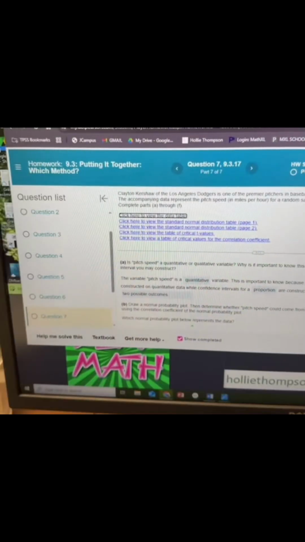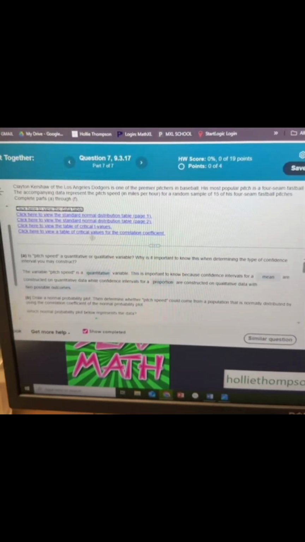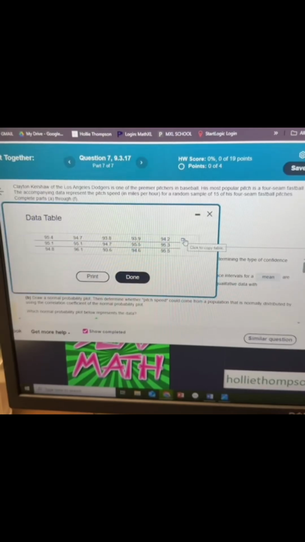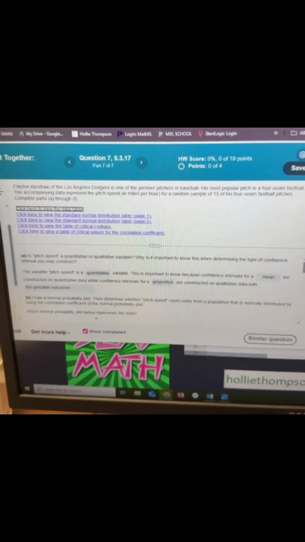Stats 9.3, pulling it all together, which method? So now we've got to figure out what we need to do. So we click on here and click the data table. We're going to open StatCrunch right here. We're going to click done.